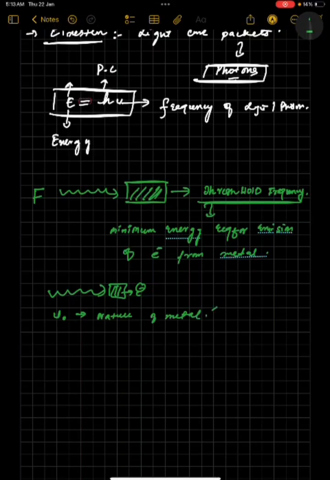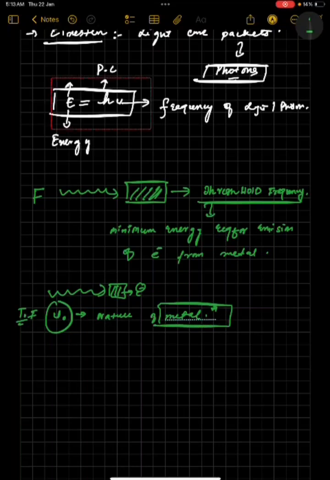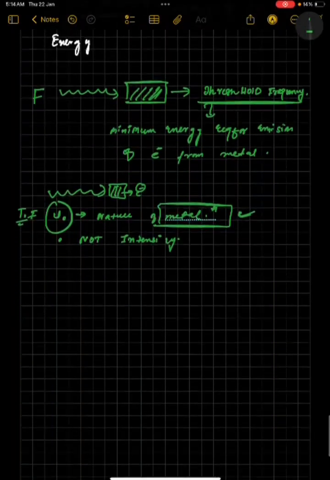You need to remember on which things it depends, because sometimes questions are asked in NEET as well as JEE about this threshold frequency. You need to remember that it depends upon the nature of this metal, not on the intensity. It doesn't depend upon the intensity, but it depends upon the nature of the metal. Fine, this was the threshold frequency.